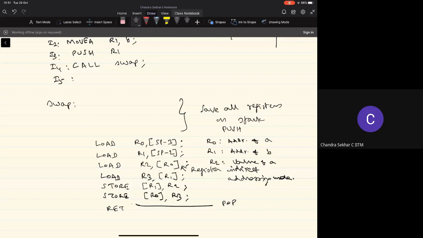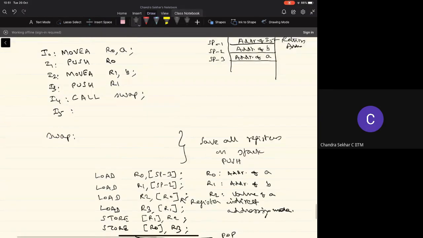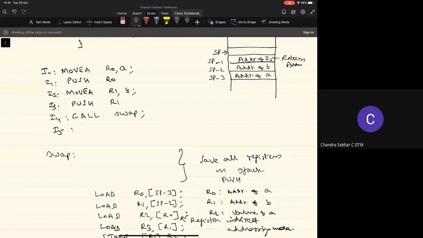Accordingly, we have to make some changes in the execution of this return instruction, right? There will be a few more push instructions here in the beginning and the pop instructions at the end of the function, right? That will ensure that the original values for the registers being used by the function will be restored to the earlier values for these registers R0 and R1. Okay, so we'll look into it in the next class, but I wanted to make sure that you understand what is being done here in the implementation of the functions and the function calls, where the arguments are passed through the stack. Okay, so please go through this part, and if there are any questions, we'll discuss.